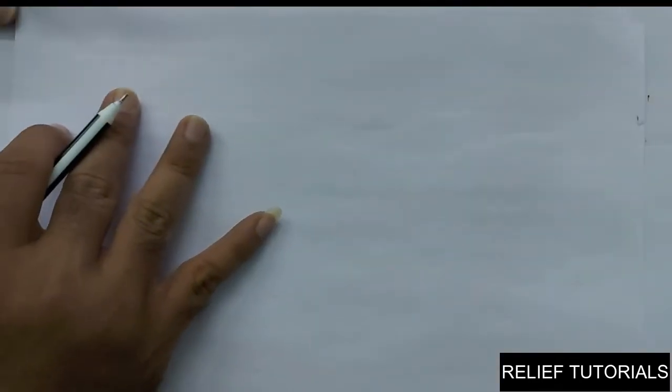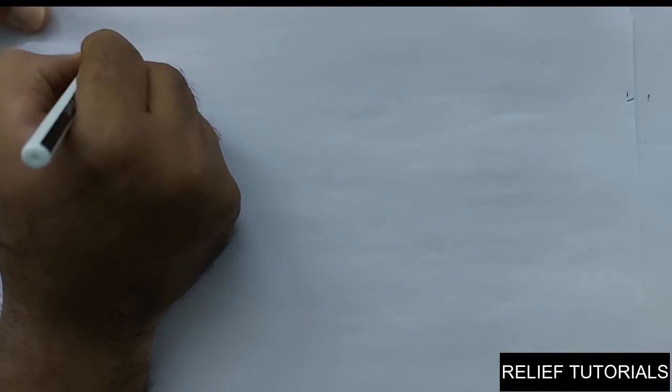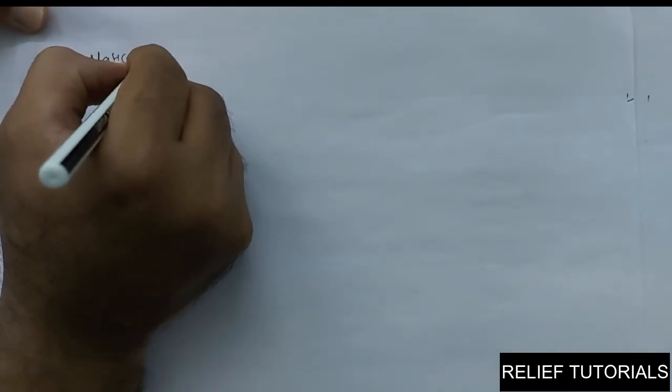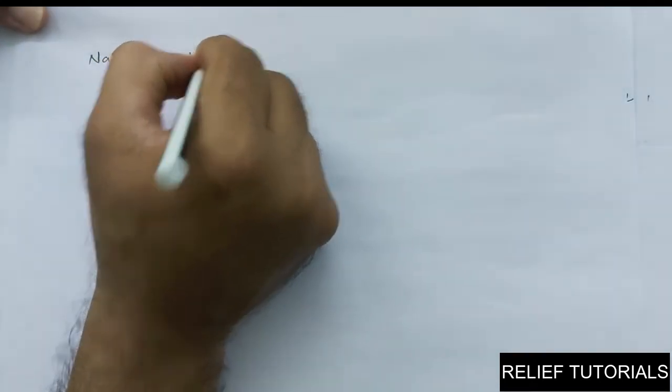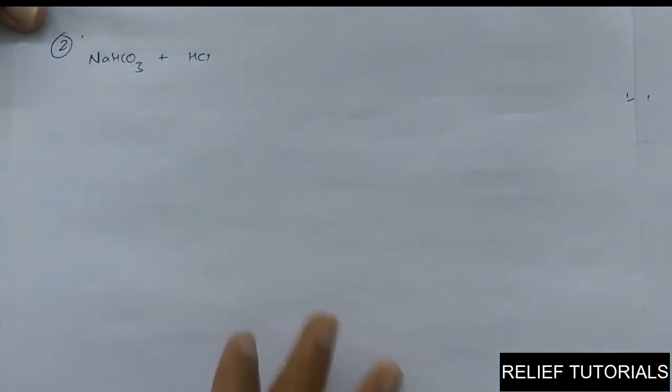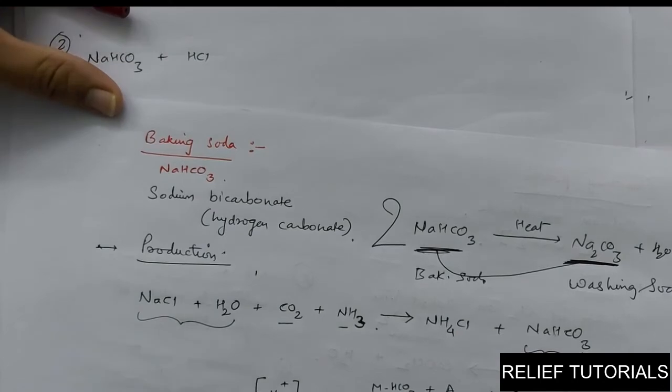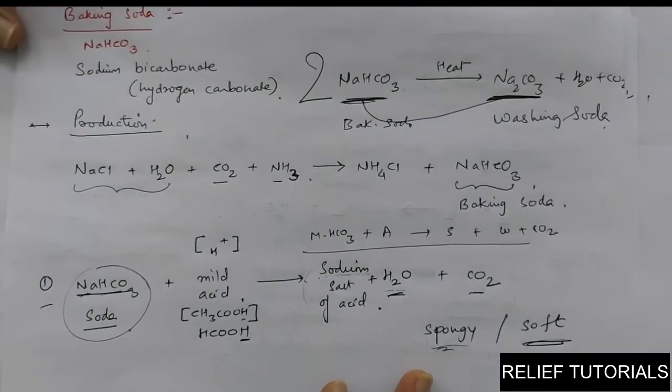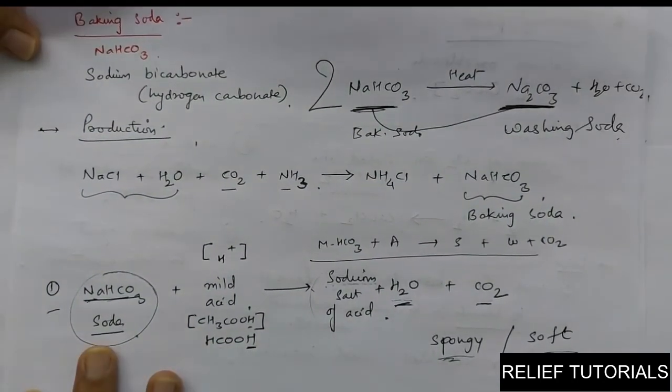Is that clear? Now, one more property I want to discuss. Use number 1 is that we can produce baking powder with the help of baking soda.